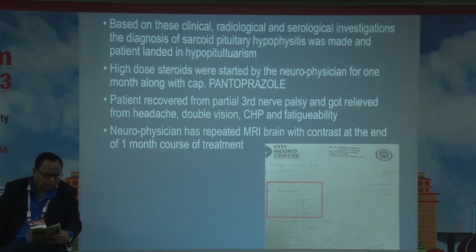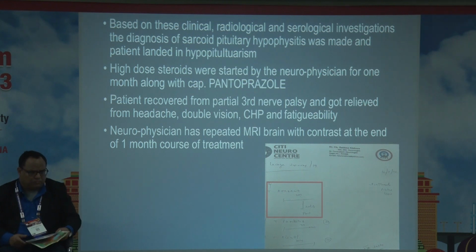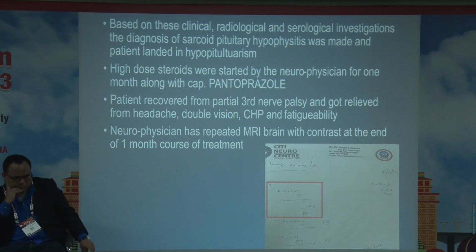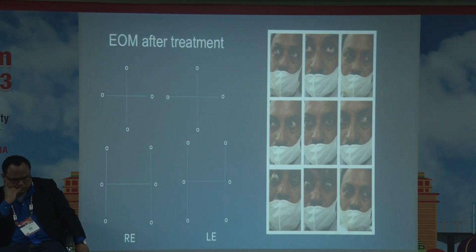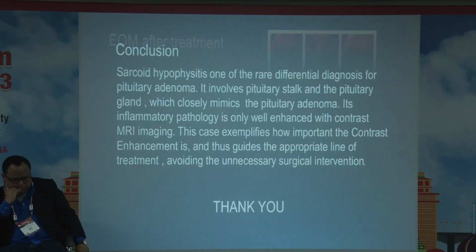High doses of steroids were started by the neurophysician along with pantoprazole. Patient recovered from the partial third nerve palsy and got relief from headache, double vision and fatigability. Neurophysician repeated the MRI brain with contrast at 1 month of treatment. So this was on 5th April. MRI brain with contrast showed a significant resolution of inflammation. These are the extraocular movements after the treatment. They are almost full and free.